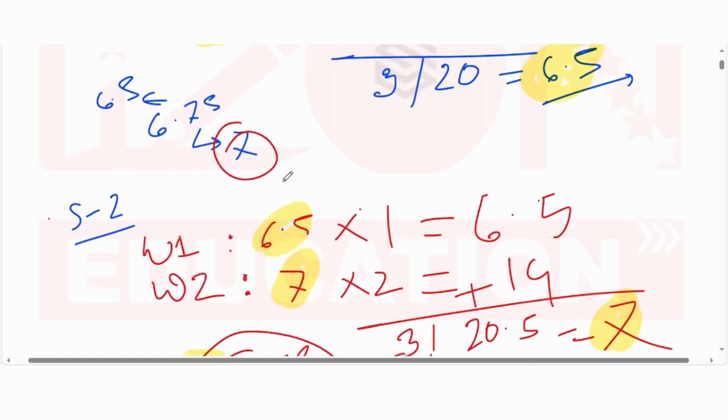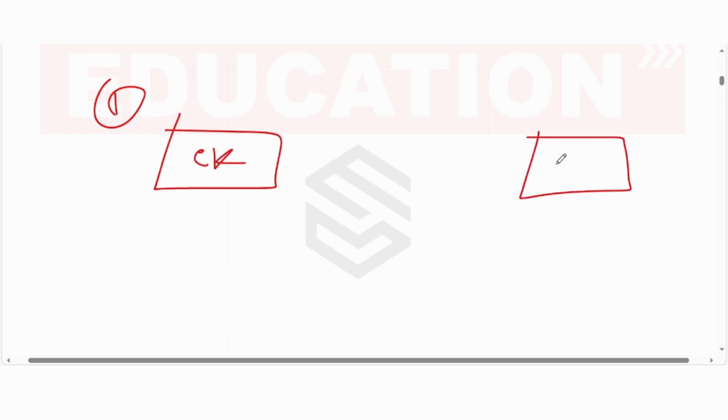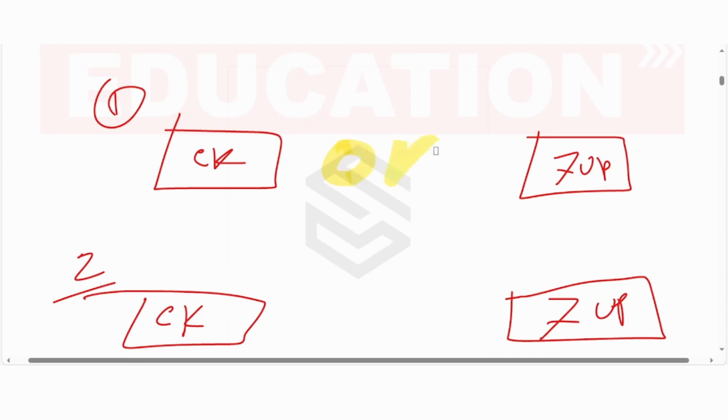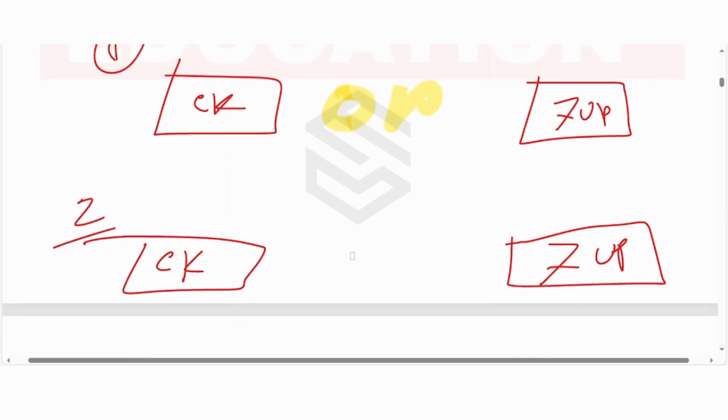First step, I have taken you to a room. In the first scenario, I have given you a Coke, and in the second scenario I have given you a 7-Up. Same, in the first scenario I have given you Coke or 7-Up. Second scenario, same, Coke and 7-Up. It is not Calvin Klein, it is Coke, and this is 7-Up. Okay, done. So in the first one, I have said or. In the second one, I didn't say or, I said and.